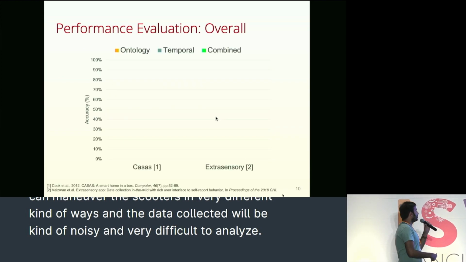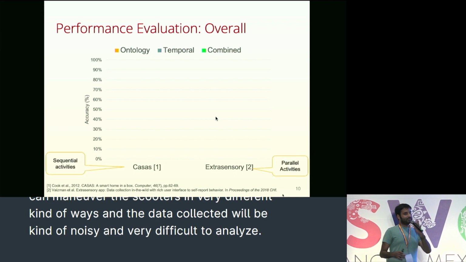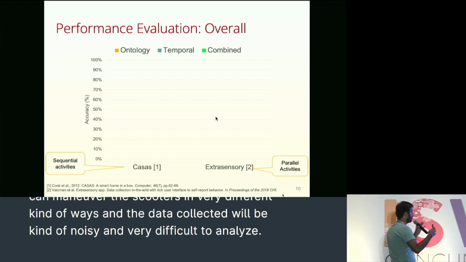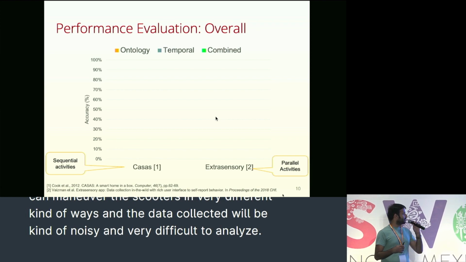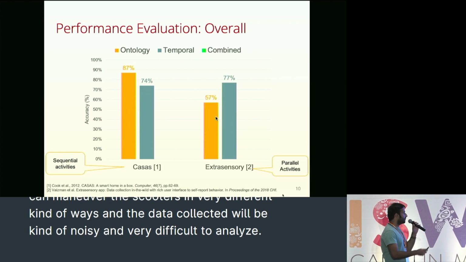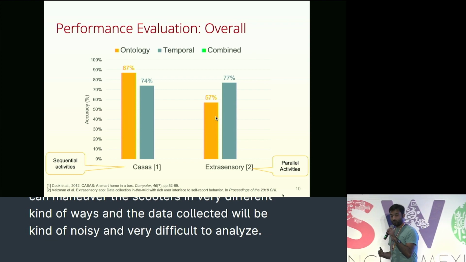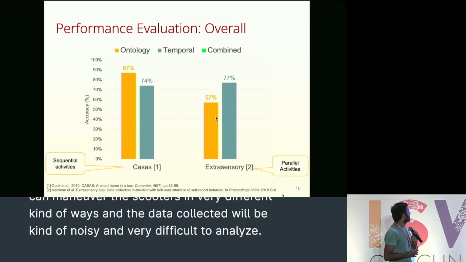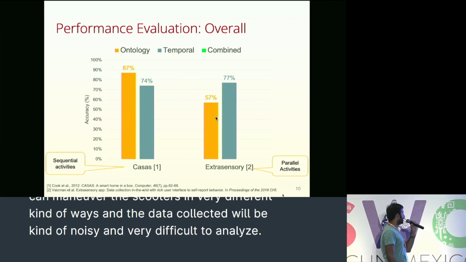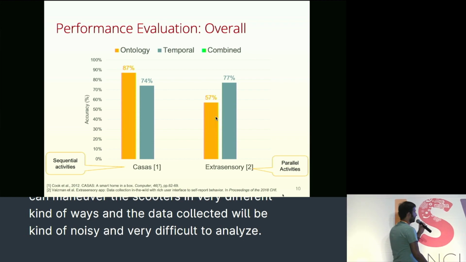Okay, so to evaluate TAO, we use two different data sets, CASAS and ExtraSensory. The CASAS dataset has more sequential activities, where activities are happening one after another. And ExtraSensory has more interleaved and parallel activities. So we evaluate the ontology pipeline, the temporal pipeline, and our approach in TAO to combine both of the pipelines. We can see that ontology has around 87% accuracy on the CASAS dataset because it's clean, sequential activities, but has really low accuracy on the ExtraSensory dataset.